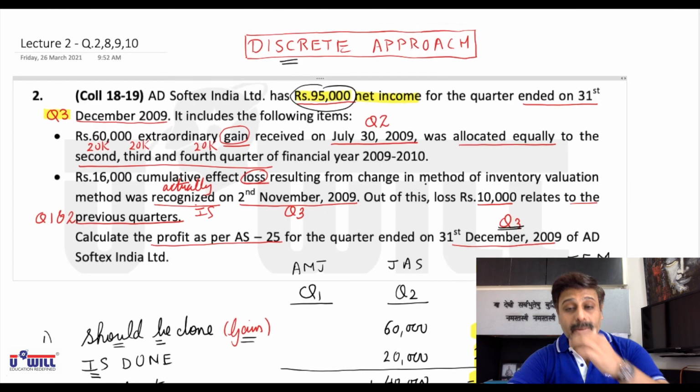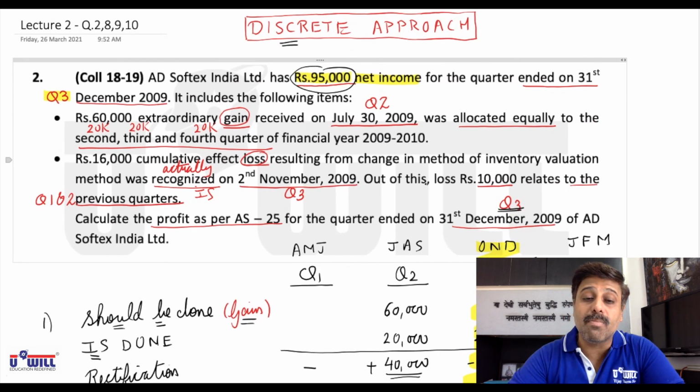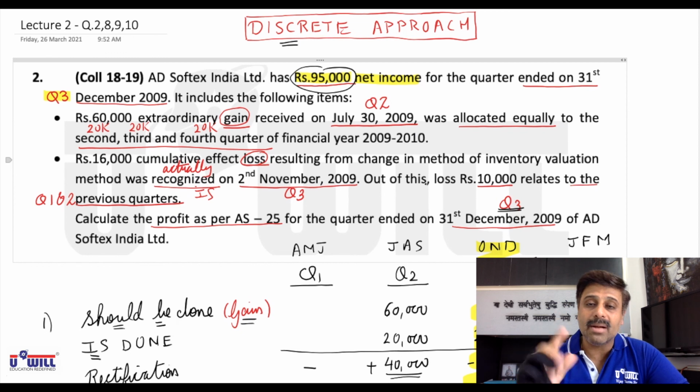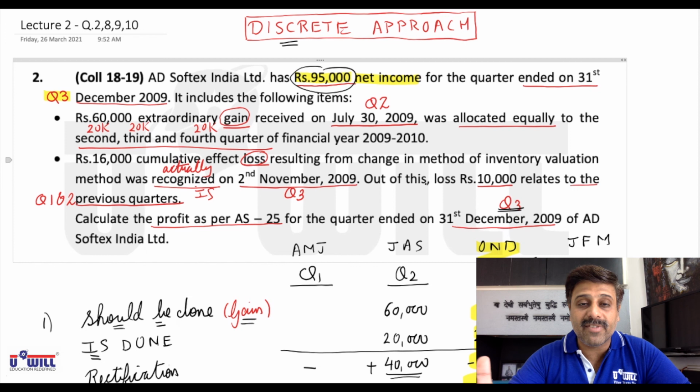So in university paper sets, we have many similar questions. All of you practice them and message me if you are not clear with any of the adjustments. So the discrete approach is completely over. Only for income tax we follow the integral approach, that is the weighted average annual effective tax rate. That topic I will cover in the next lecture.